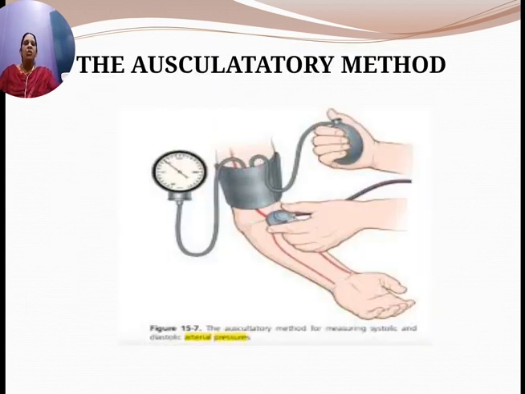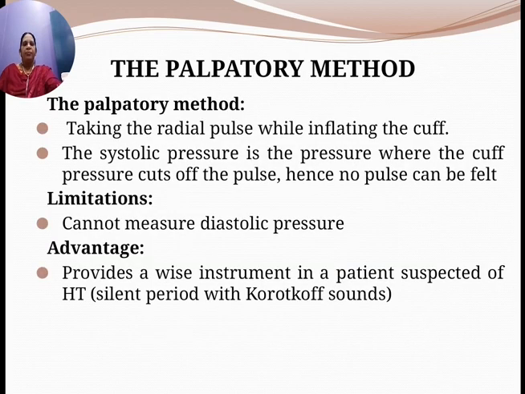So this is the auscultatory method. As I told you, in the auscultatory method, the cuff is wound over the elbow, the rubber bulb is pressed, and you are going to listen to the sound using the stethoscope, which you can observe in the figure shown. Okay. Then the second method is the palpatory method.